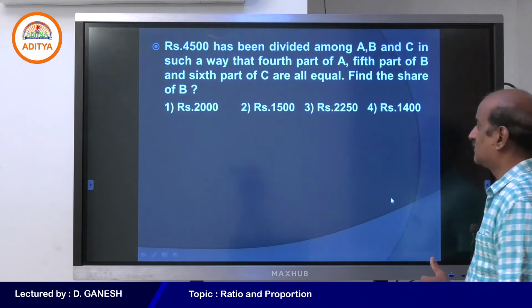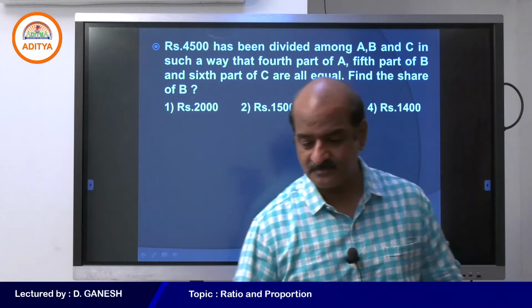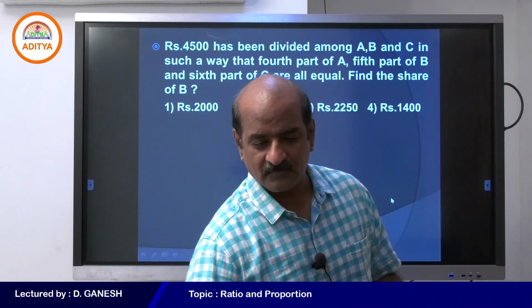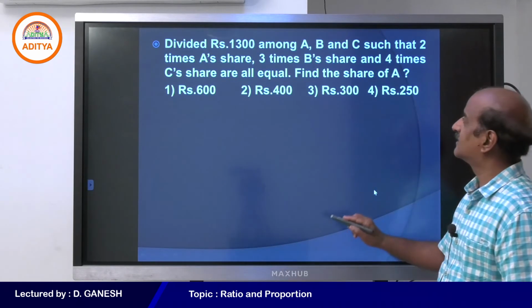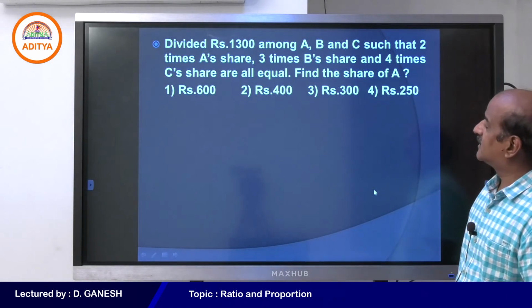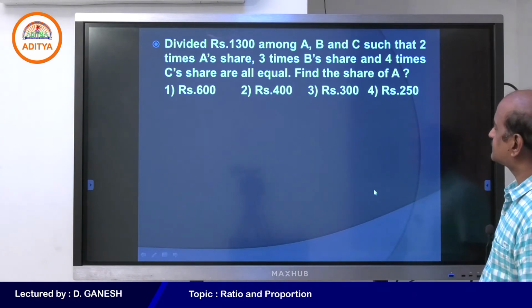Student, I think now we can move on to the next question. Let us see how the question is given, what amount is given and how we need to divide it.